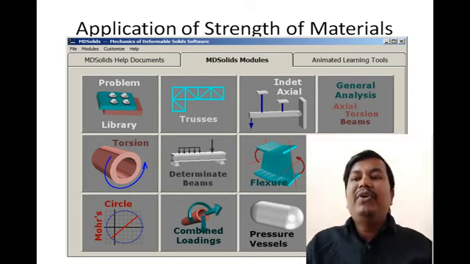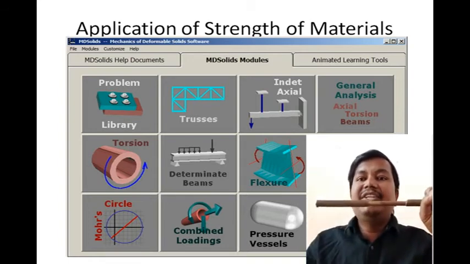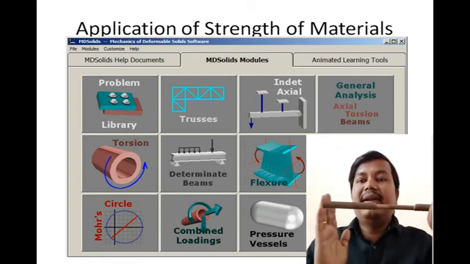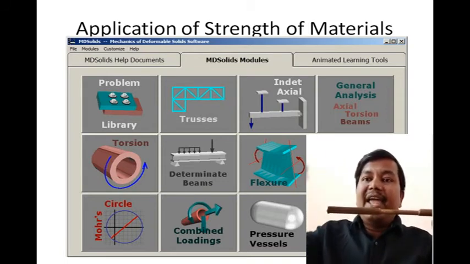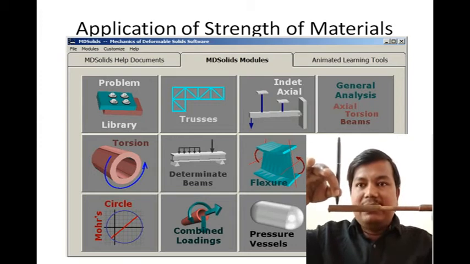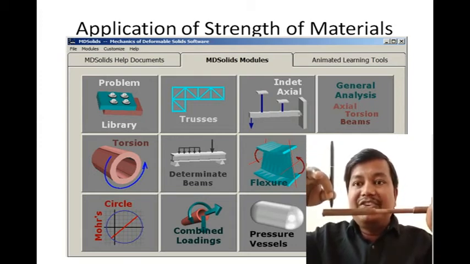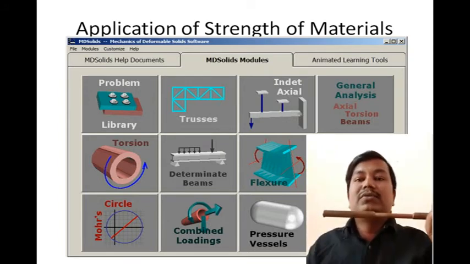For example, take a cantilever beam, fixed at one end and free at the other end. We can apply a point load. The load is acting at a particular point. This kind of load condition we call a point load.